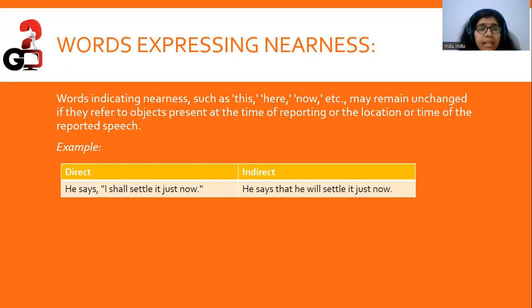So when I say this direct speech, he says, "I shall settle it just now." He says that he will settle it just now. Here, the "just now" does not change, it remains unchanged because it's talking about the current time. It's talking about the time of reporting itself, right?